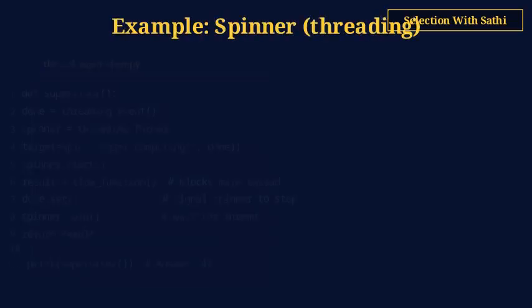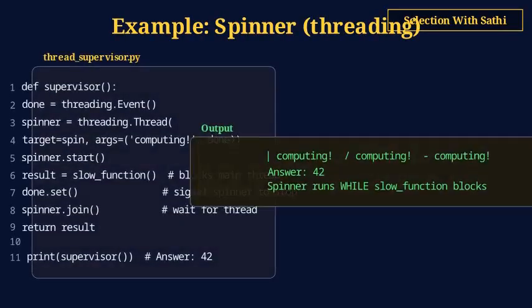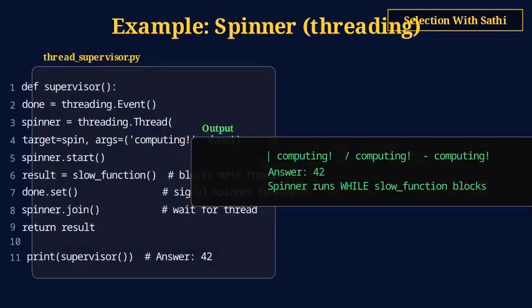The spinner example from Fluent Python compares all three approaches. With threading, one thread animates a spinner while another runs a slow computation. The spin function loops, printing characters and sleeping for 100 milliseconds. A threading.Event signals when to stop. The main thread calls the slow computation and then sets the event. The spinner stops and we print the answer. Two OS threads running concurrently, simple and effective.